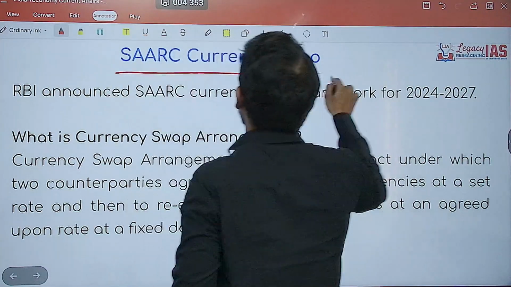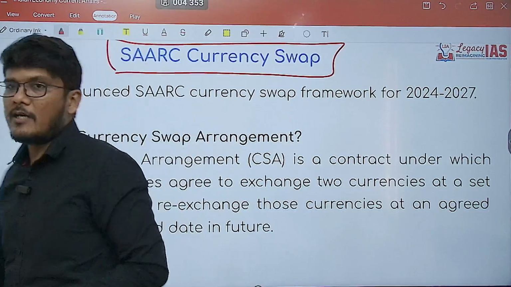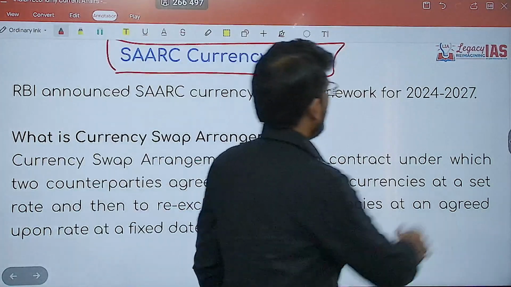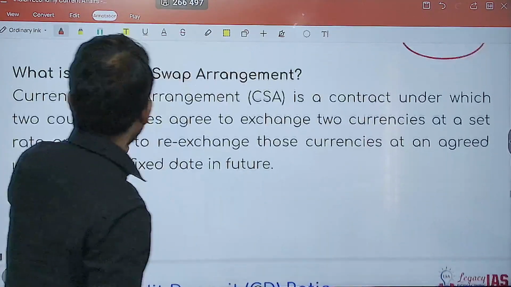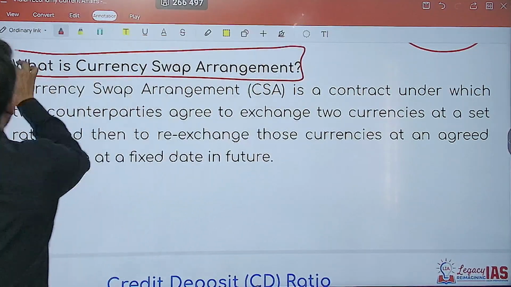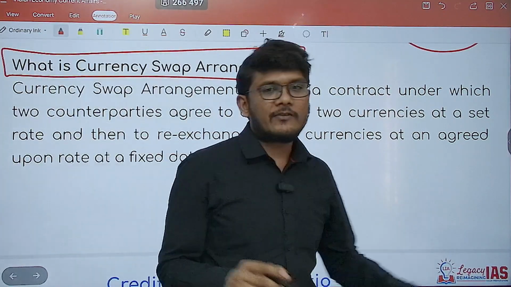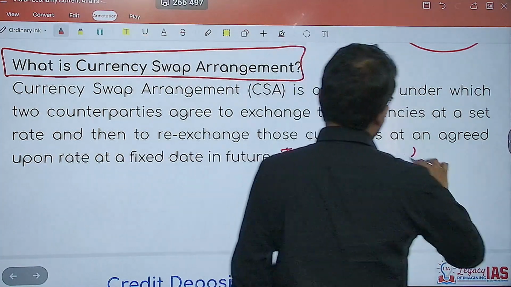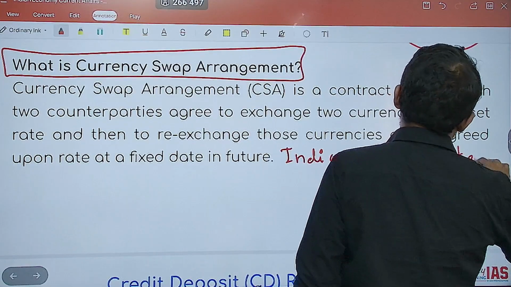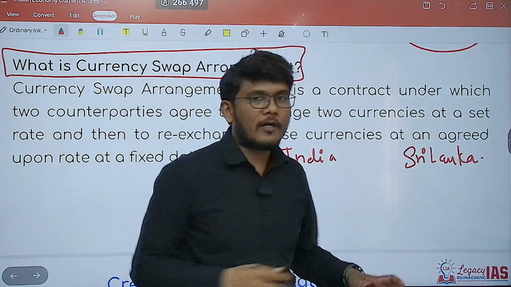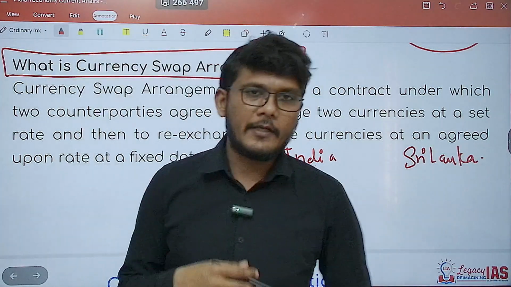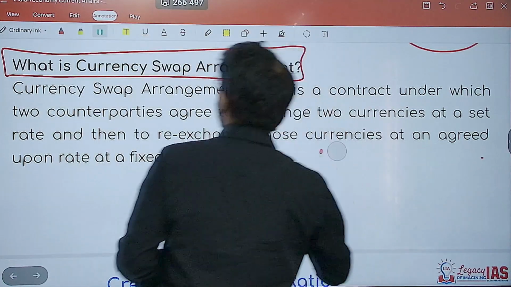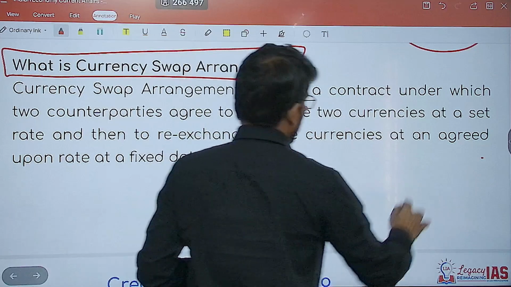Next is the SAARC currency swap. RBI has announced the framework for currency swap agreement for the SAARC nations for the time period of 24 to 27. So we need to understand what a currency swap arrangement is. Let's say you have India here and Sri Lanka here. Now a currency swap need not necessarily be in Indian rupees. India can do it in other currencies also. So let's take a generic understanding. Let's say this is country X and this is country Y.